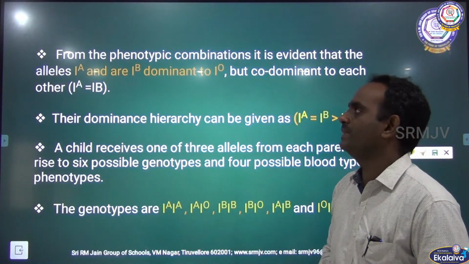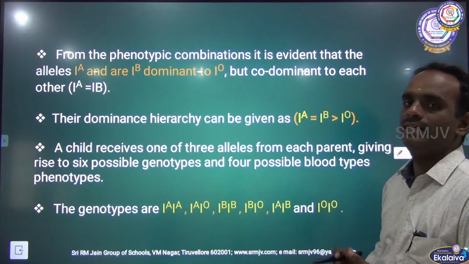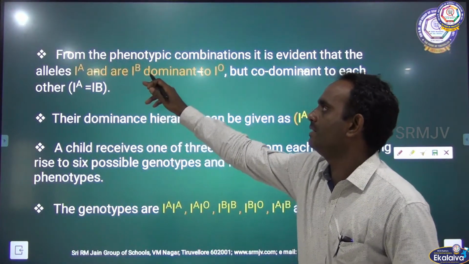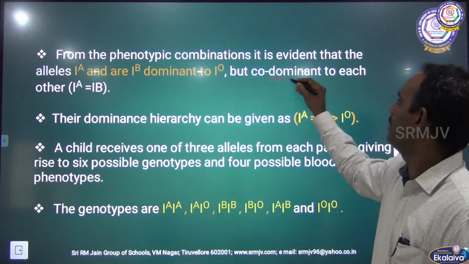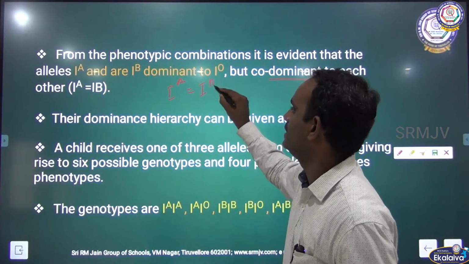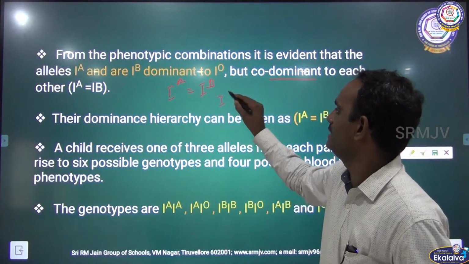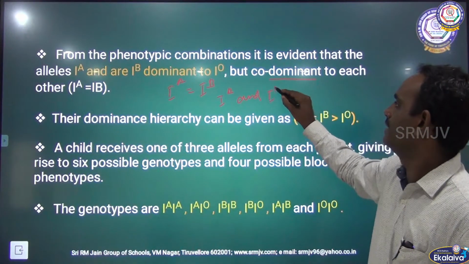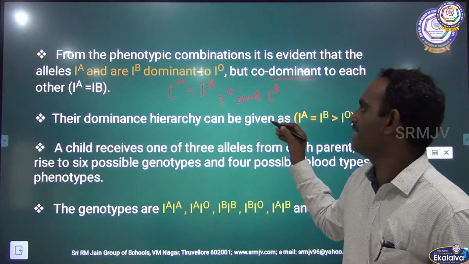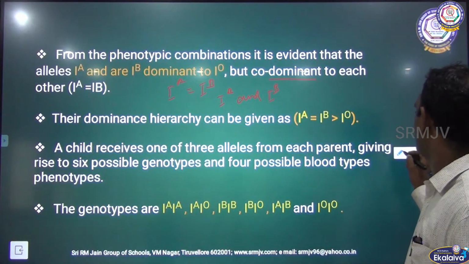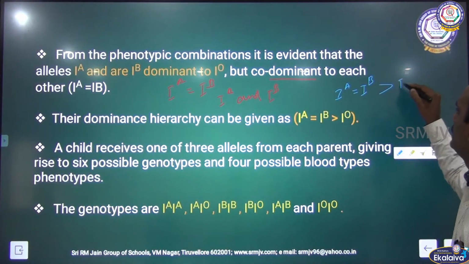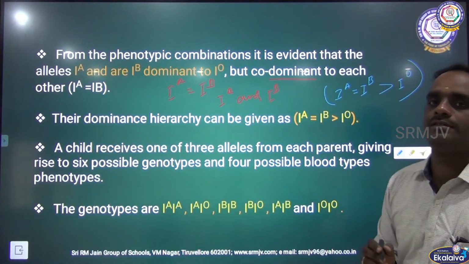From the phenotypic combination, it is evident that the alleles IA and IB are dominant to IO but co-dominant to each other. Okay, IA equal to IB, but both IA and IB are dominant over IO. So their dominance hierarchy can be given as IA equal to IB greater than IO. That is the dominance hierarchy.